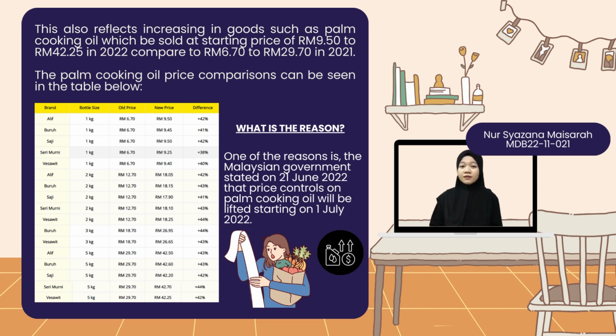This also reflects an increase in the price of goods such as palm cooking oil, which was sold at a starting price of RM9.50 to RM42.25 in 2022 compared to RM6.70 to RM29.70 in 2021. One of the reasons is that the Malaysian government stated on 21 June 2022 that price controls on palm cooking oil will be lifted starting on 1 July 2022.